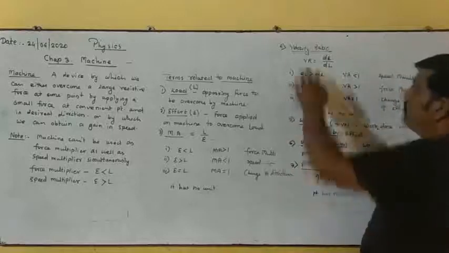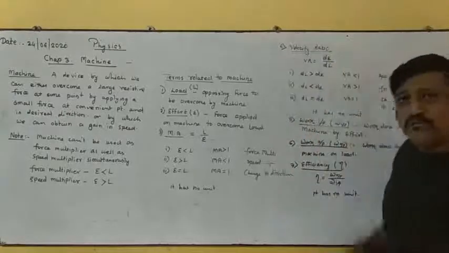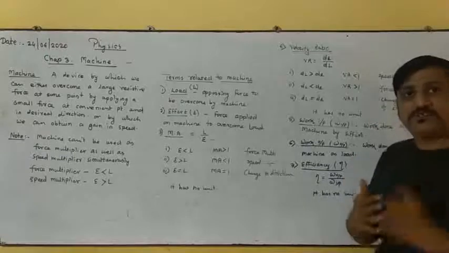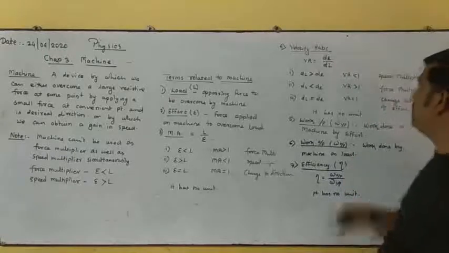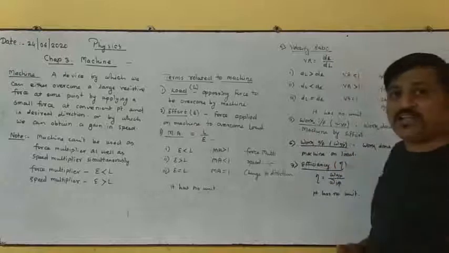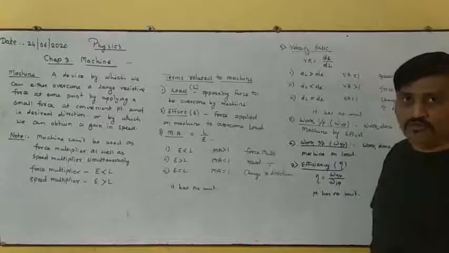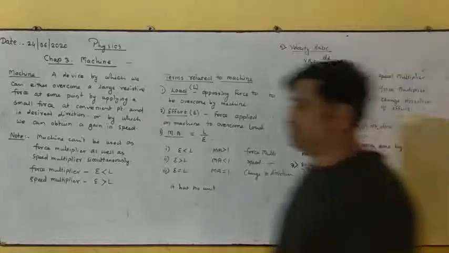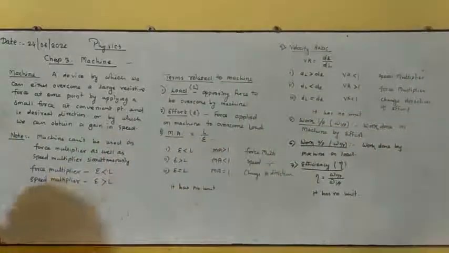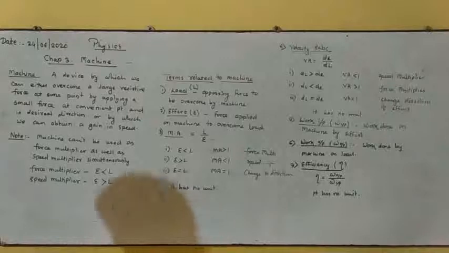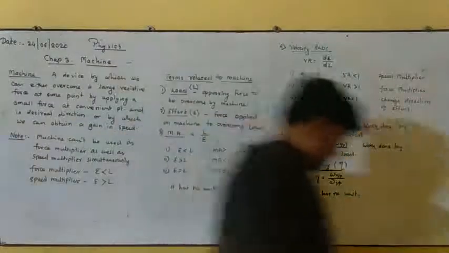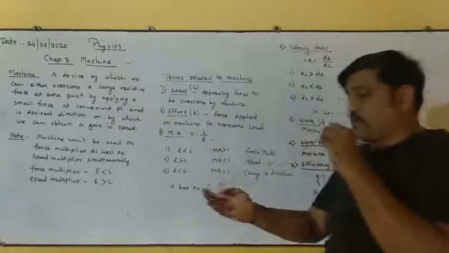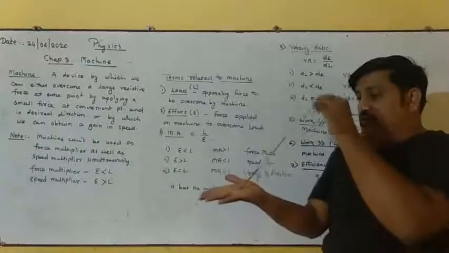Next term is velocity ratio. Velocity ratio is nothing but a ratio of displacement in effort to displacement in load. Displacement in effort to displacement in load means what? Assume this as a crowbar, and load is over here.